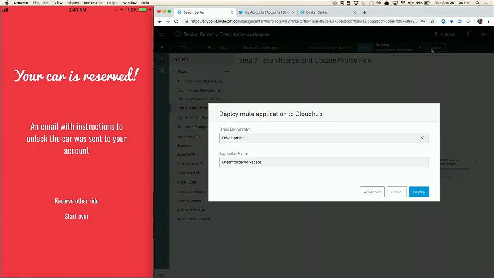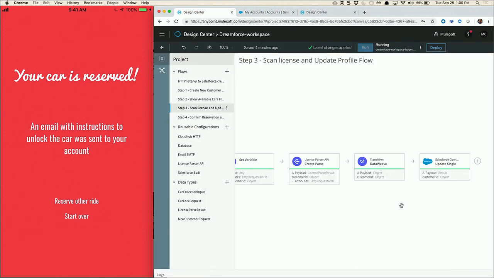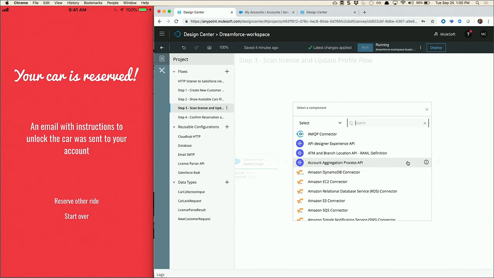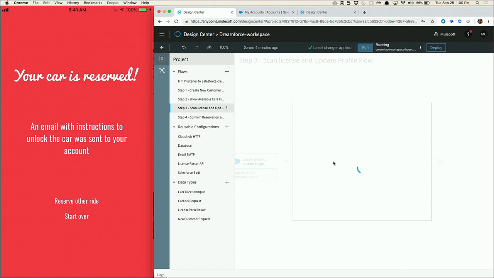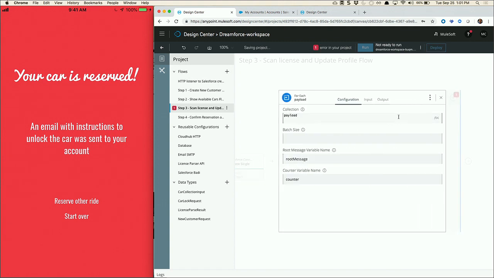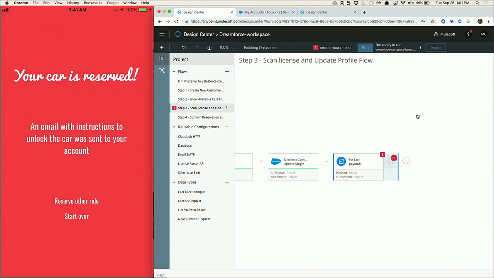And when they're ready, they could do a few things with it. They can either go ahead and click this deploy button, and they can move it to maybe a sandbox or production environment if they wanted to do that. Or maybe if they wanted to add some more advanced capabilities here on the right, they can add some more business logic. We can do things like maybe a for each loop here, and we can go off and create that if we wanted to. Or we can go off and then export this and give it to maybe central IT to run or manage or add more information to it. Whatever we wanted to do at that point, we've got that flexibility.